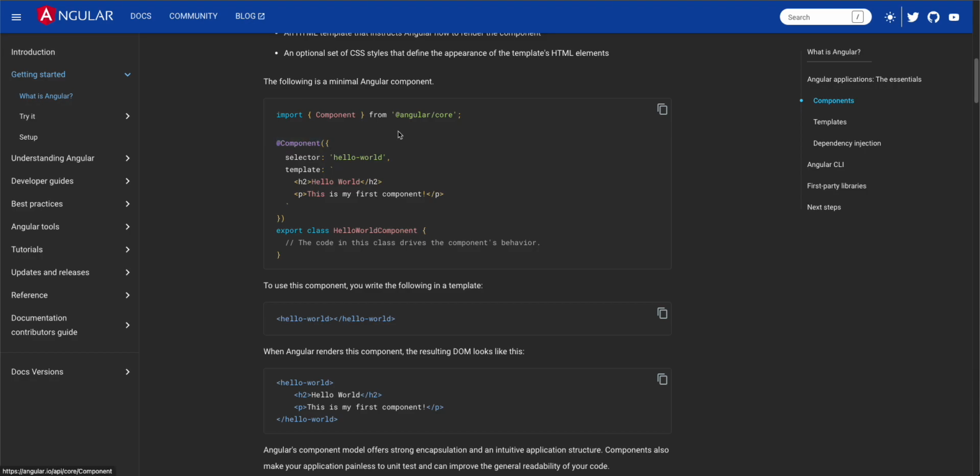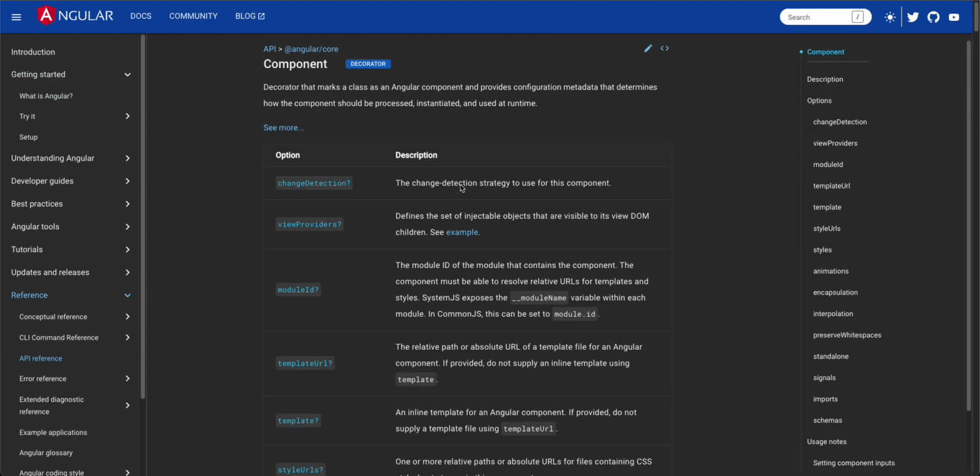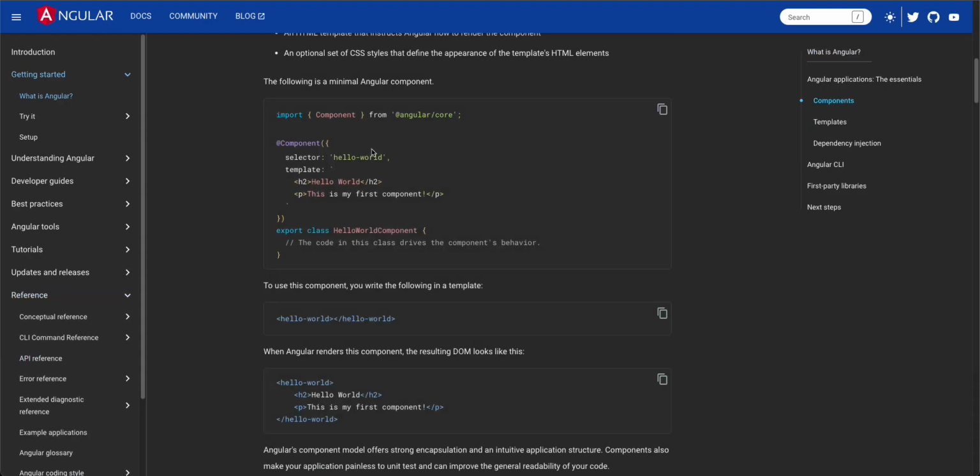So this is a component. This component is being imported from Angular core. Angular core is actually the main Angular, from where we can import services, components, and all things, right? So this is how we can form a component. Because this is on a snippet site, they have shared the component with a template as well.